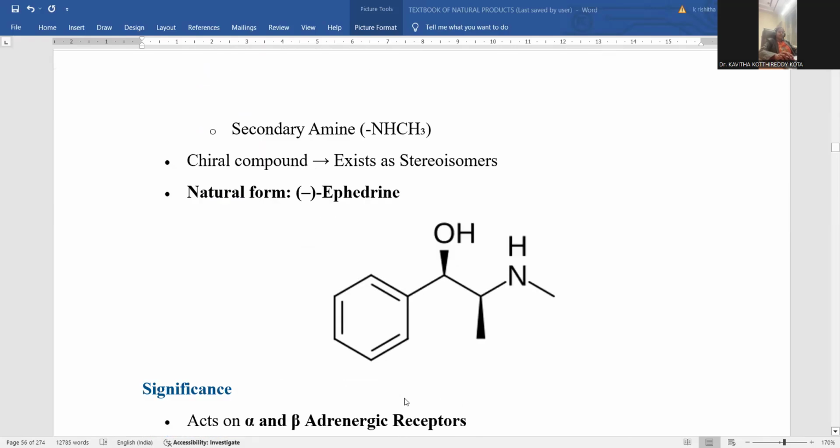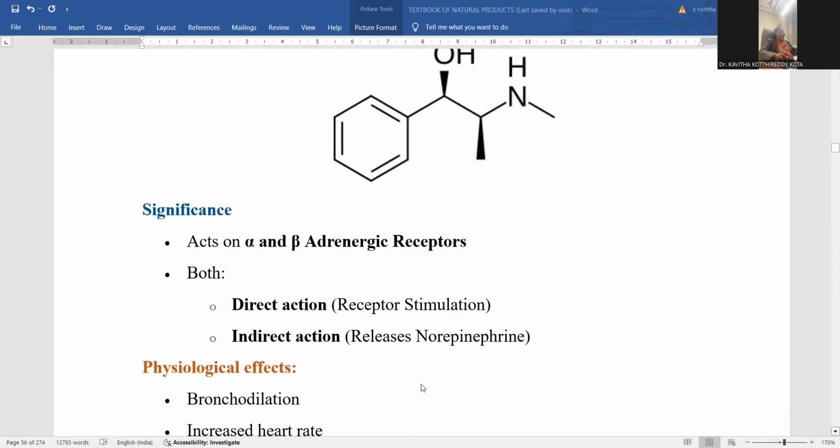Negative ephedrine, minus ephedrine, will be taken. It is levorotatory, and you can clearly observe the benzenoid nucleus. Here is the secondary hydroxyl, here is the methyl, and this nitrogen is present as a secondary amine in methylated form. A very simple chain containing an aromatic benzene ring is present in ephedrine, with potential in medicinal applications.